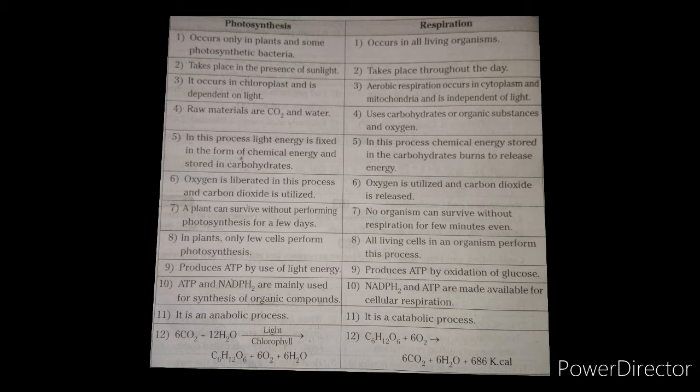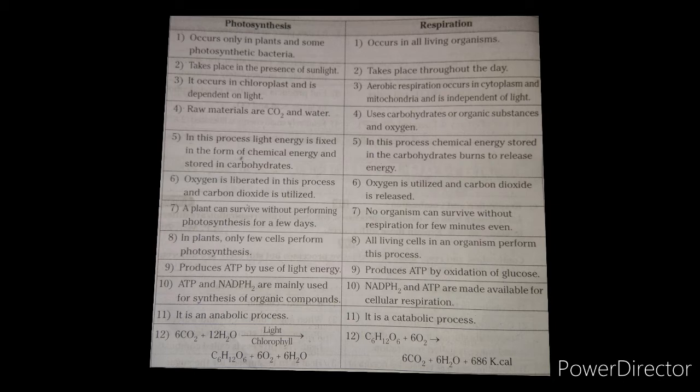Photosynthesis produces ATP by use of light energy. Respiration produces ATP by oxidation of glucose. As we said, oxygen is utilized for the oxidation of glucose, and by oxidation of glucose, ATP is produced. In photosynthesis, ATP is produced by using sunlight, light energy.